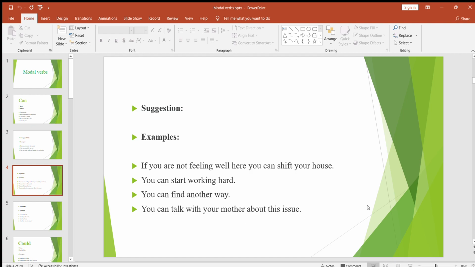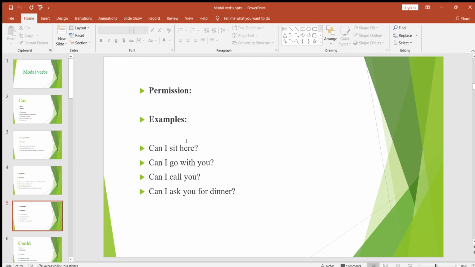Let's move on to the last use of can, and this is for permission. Be careful when you are using can for permission, because can has another usage, that is ability. Sometimes, and it happens in my class also, students, instead of saying may I leave or may I go to drink water, start saying can I go to drink water or can I leave. I actually tell them that for this kind of permission, can is not a proper word.